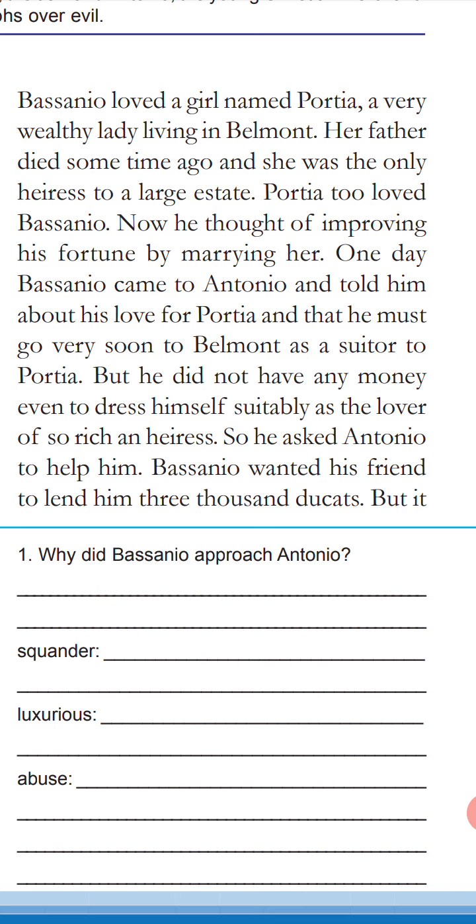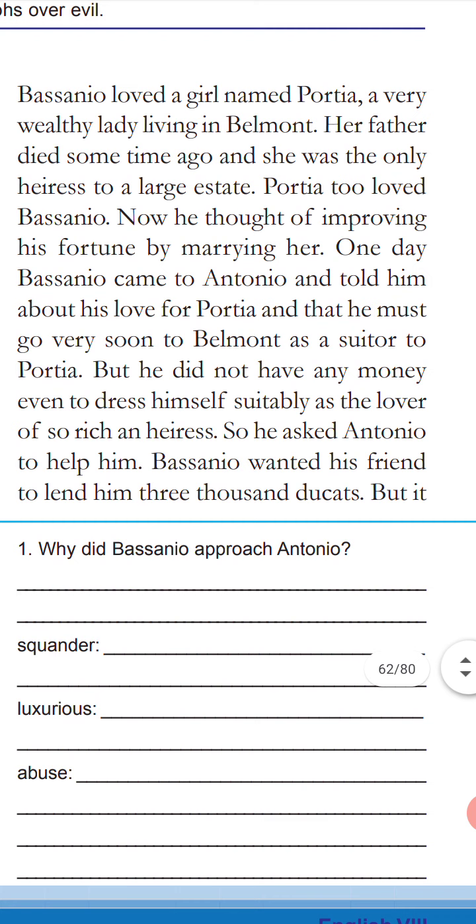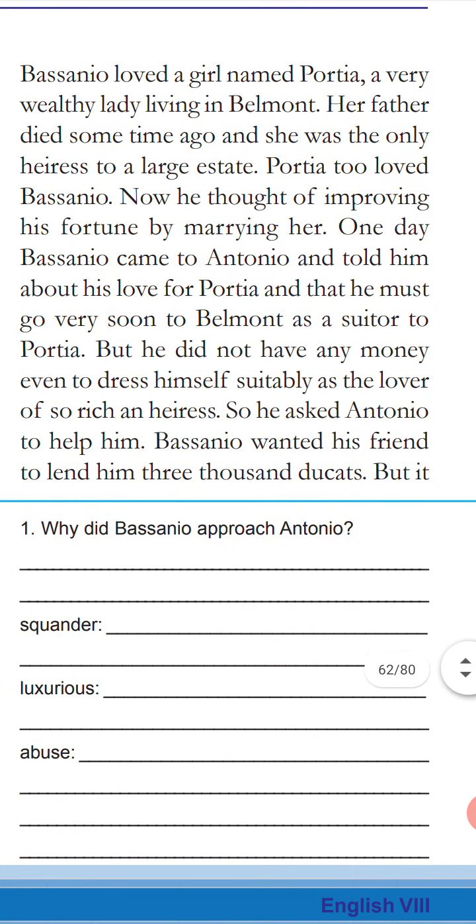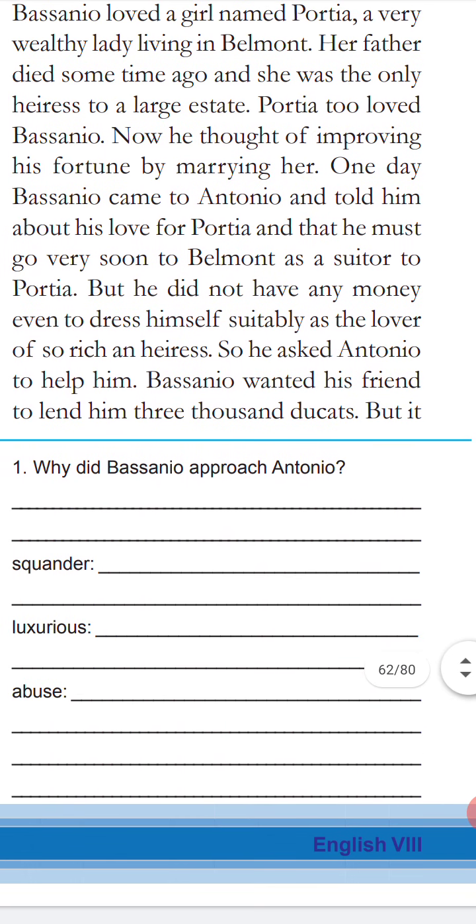Okay. One day Bassanio came to Antonio and told him about his love for Portia and that he must go very soon to Belmont as a suitor to Portia. That means very thick friends, Antonio and Bassanio. Now Bassanio told his love story to Antonio, and he wanted the help of Antonio in order to marry Portia.